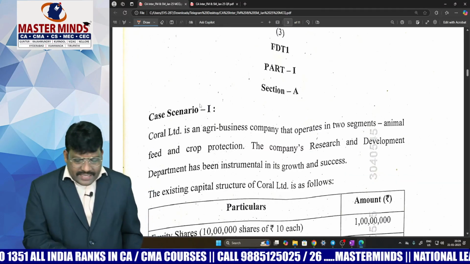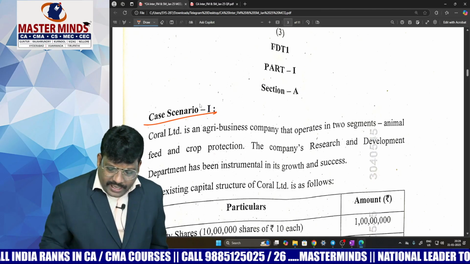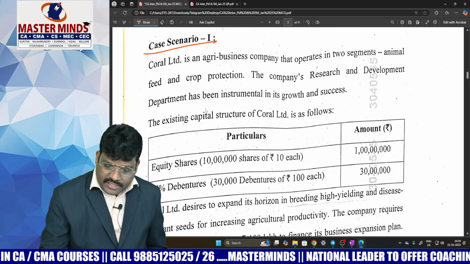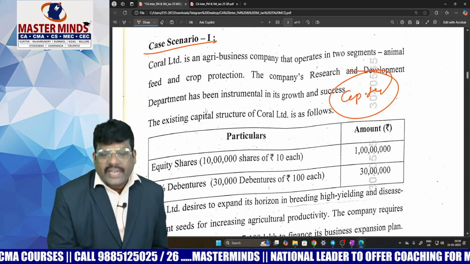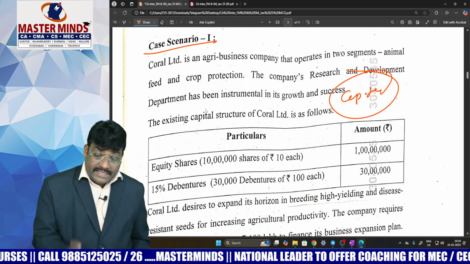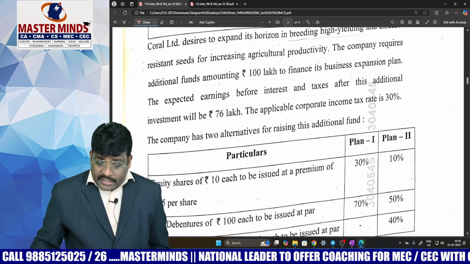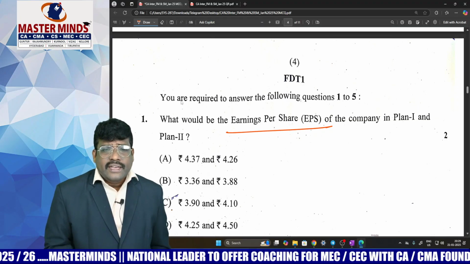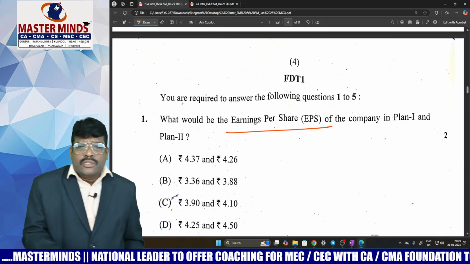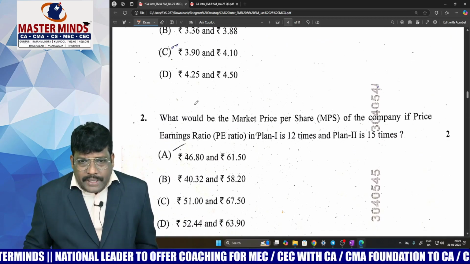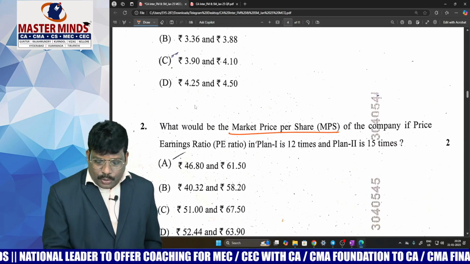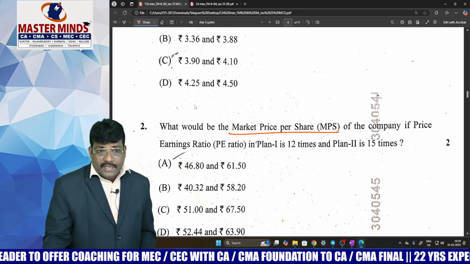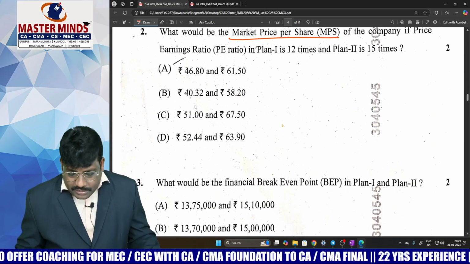Dear students, you see the case scenario based first category, Part A case scenario. This question they asked from capital structure. Capital structure is a really easy chapter, but that is the case study based question, right? In this question, what they asked, you see: earning per share, earnings available to equity shareholders divided by number of equity shares, you will get EPS. Thereafter, market price with the support of PE ratio, where PE ratio equals market price divided by EPS, so market price equals PE ratio into EPS, you can find it out.